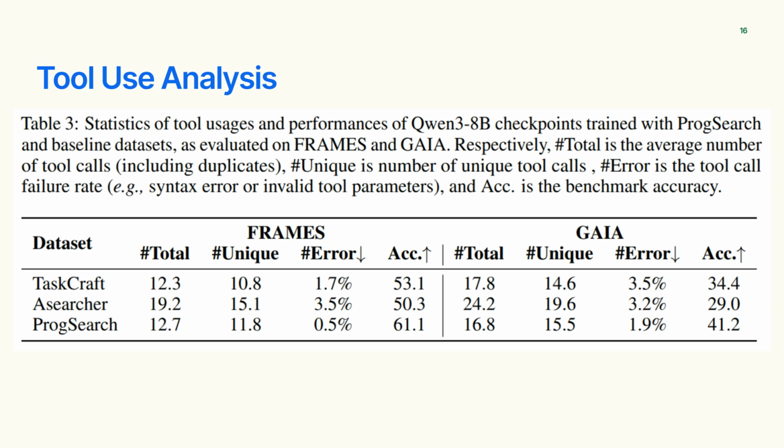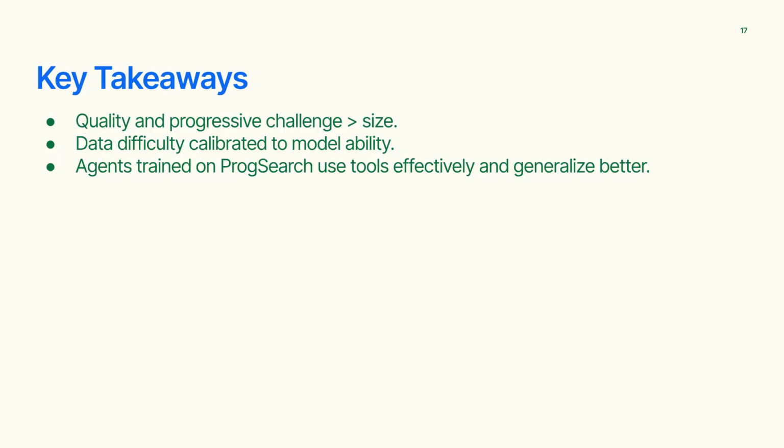and GAIA datasets. In summary, quality beats quantity. Progressively hard examples produce better reasoners. Difficulty is calibrated to the model's ability using a baseline agent. Agents trained on ProgSearch generalize better and use tools more effectively. Overall, ProgSearch proves that structured synthetic data can significantly enhance web agent performance.